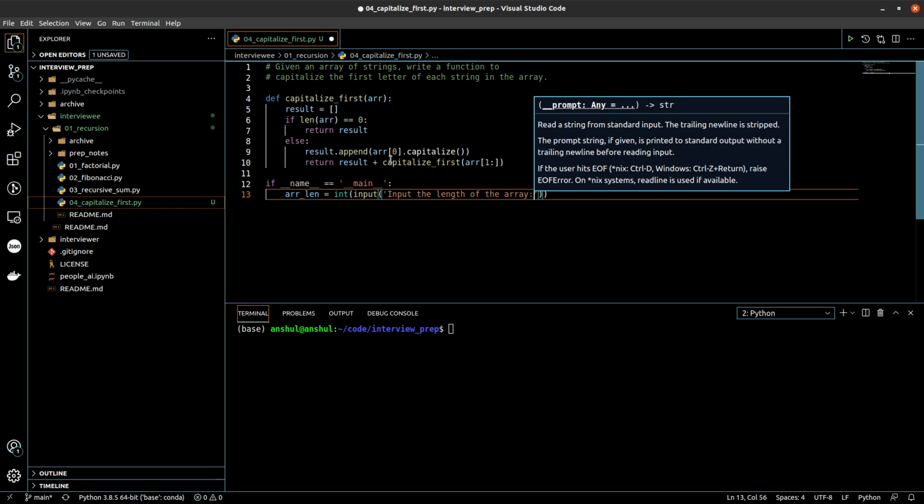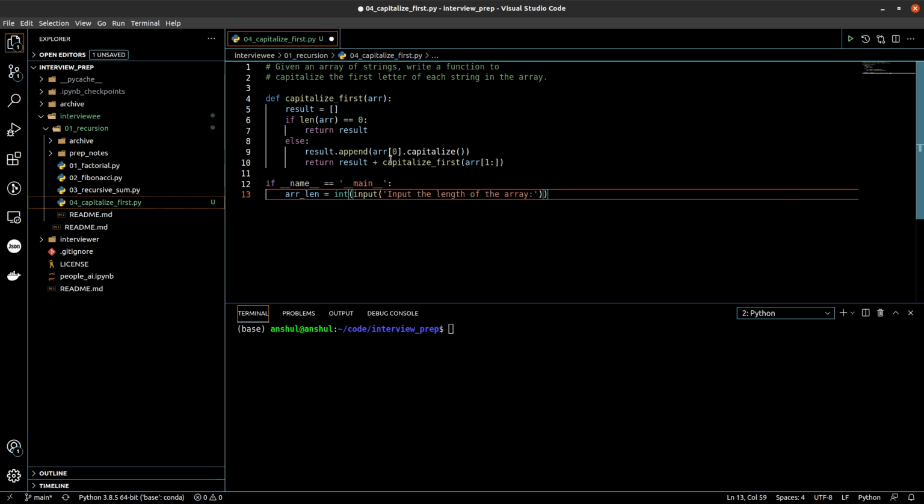Okay, so that we'll be casting it directly to integer. Now in a few of my previous videos I have shared the detailed approach of how to validate whether the input is an integer or not. I don't think it's needed for this particular problem, but if in case you want to validate whether the value that has been inputted or shared by the user is a valid integer, you can use that approach that I've shared in my previous videos in the same series. So for now I'm not going to check that.